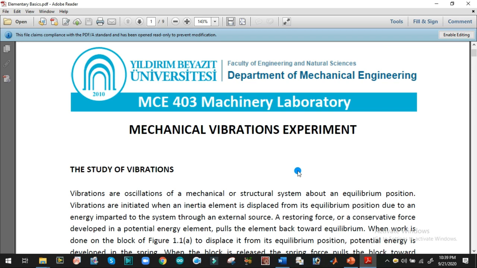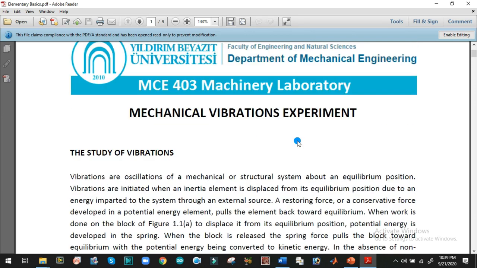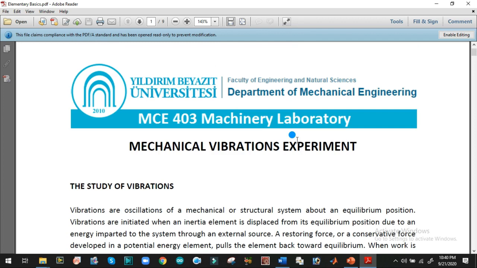In our vibration lecture for week 2, this is the first lecture of week 2. In the previous lecture we went through the elementary basic definitions of mechanical vibration and the practical applications of mechanical vibrations. We studied different vibrating systems and structures. This is one of the documents in which most of the basics of mechanical vibration are explained. This lecture is from the Department of Mechanical Engineering.